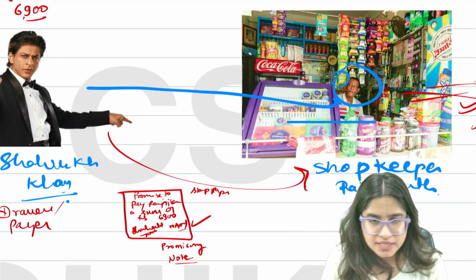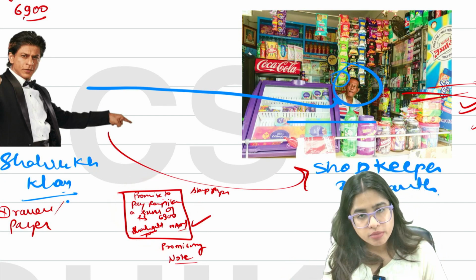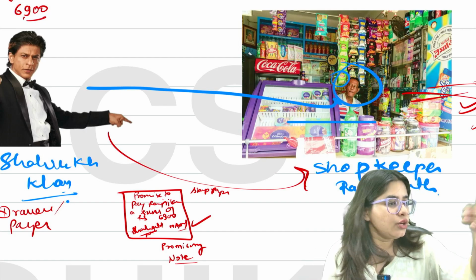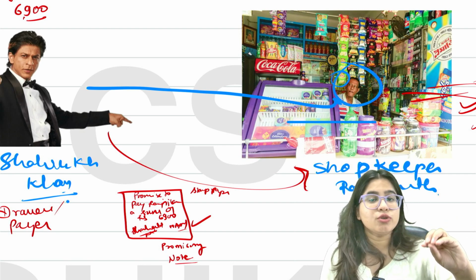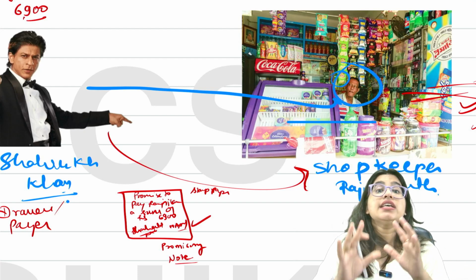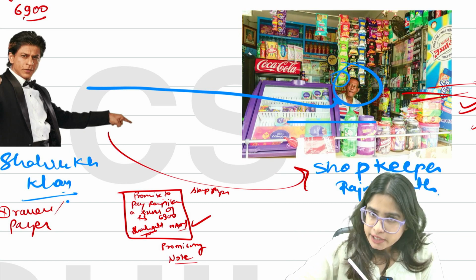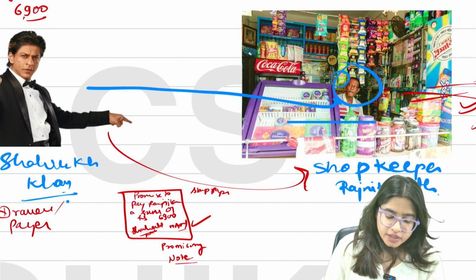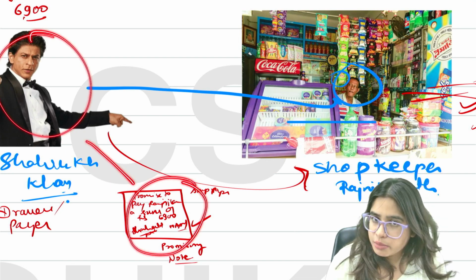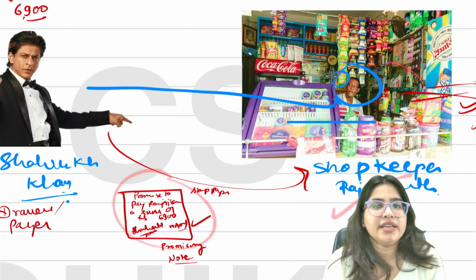Now, so what exactly is a promissory note? Simple. This document is a promissory note whereby a person promises to pay a certain sum of money to another person. That's it. That's a promissory note. And it has legal value as per the Negotiable Instruments Act, provided it is properly made and delivered. For example, it is properly signed by the maker and it is on stamp paper. Are we clear with this? So here, if Shah Rukh Khan made a document through which he promises to pay 6,900 to this shopkeeper Rajnikant, then this document is a promissory note.